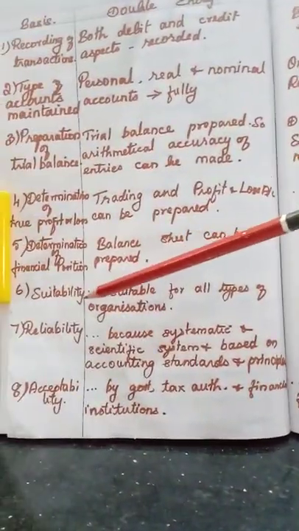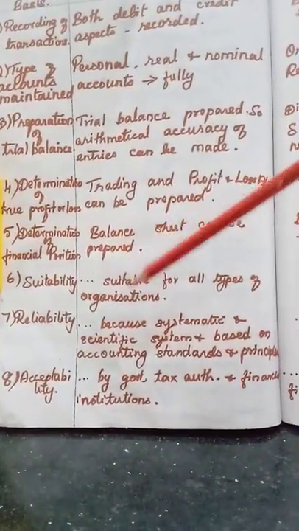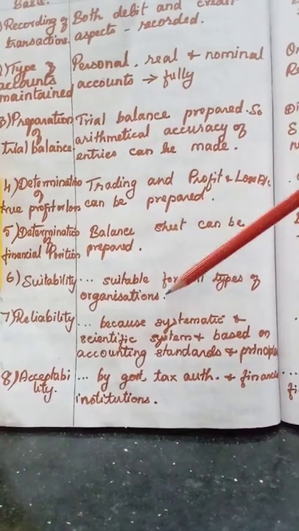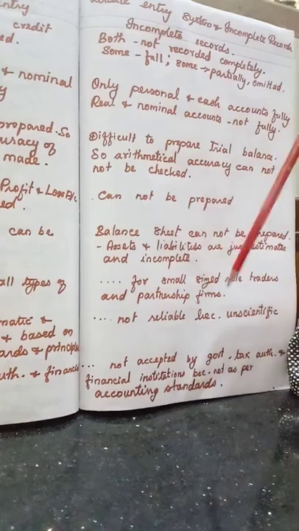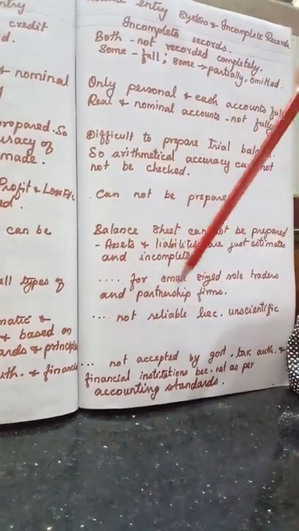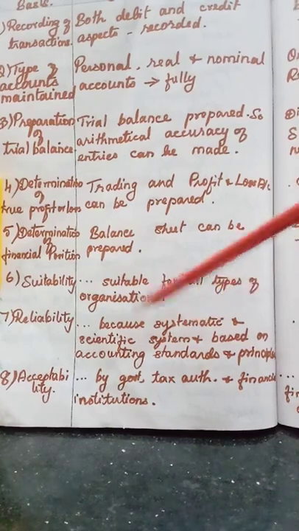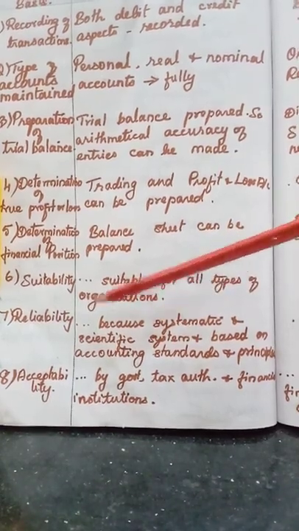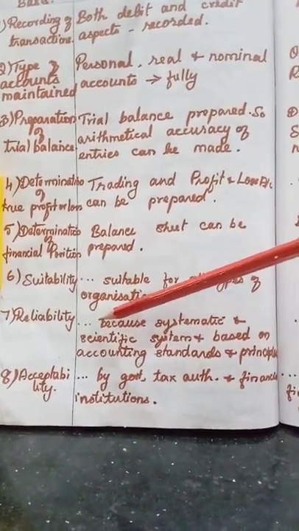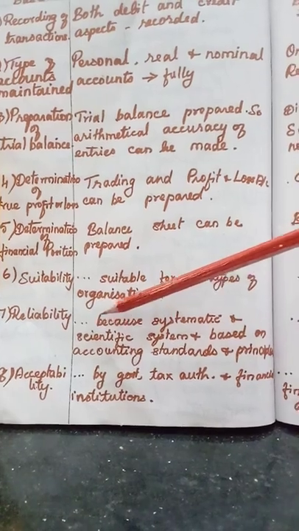Understood? Then suitability, we have learned already. Double entry system is suitable for all types of organizations. Incomplete records is suitable for small sized sole traders and partnership firms. Then reliability. It is reliable. Reliable, you know the meaning. We can rely on someone, that means we can depend on.